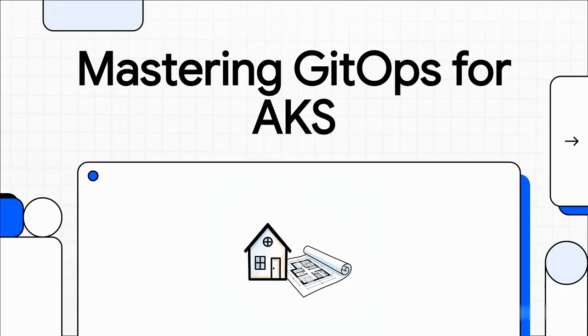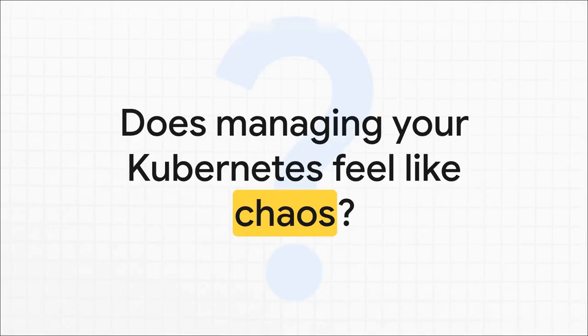All right, let's talk about managing apps on Azure Kubernetes Service. If you've been doing it for any length of time, you know it can get, well, complicated and fast. So today, we're going to cut right through all that complexity. We're going to dive into a practice that brings some serious order, predictability, and speed to your deployments. I'm talking about GitOps.